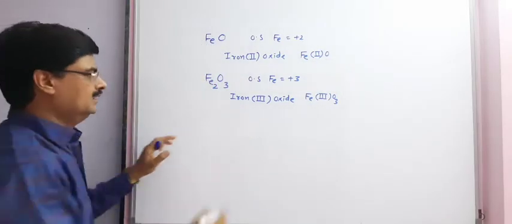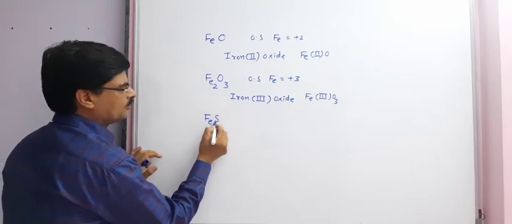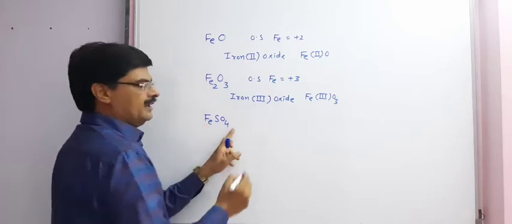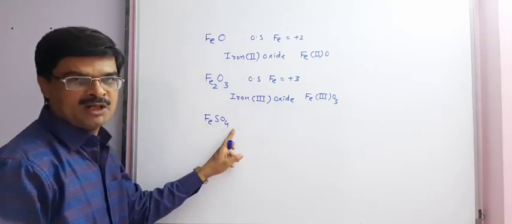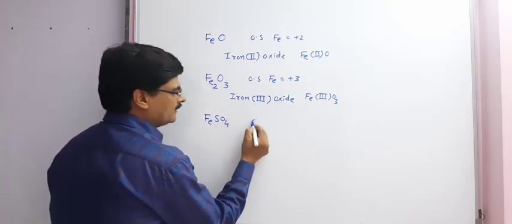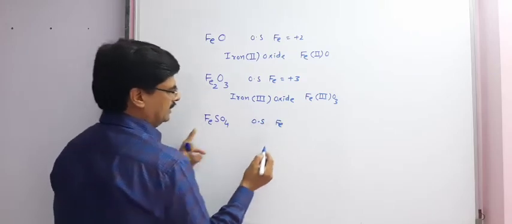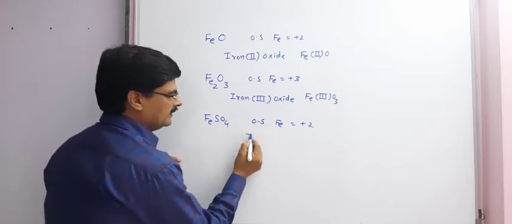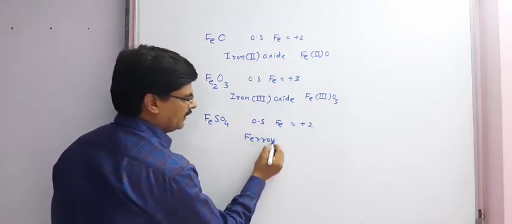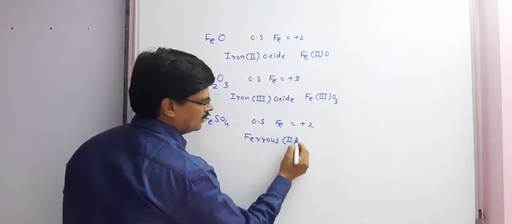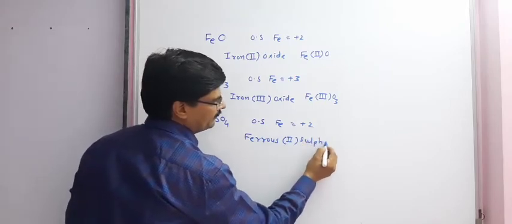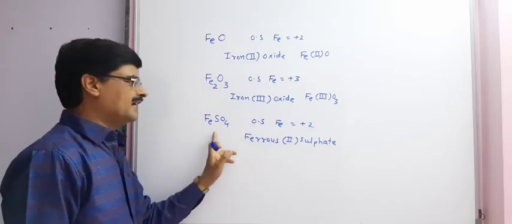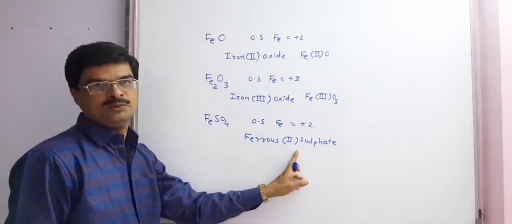Next example, FeSO4, ferrous sulfate. So, if we want to write the name according to stock notation, the oxidation state of Fe is +2. Therefore, we can write it as iron(II) sulfate. And formula wise Fe(II)SO4.